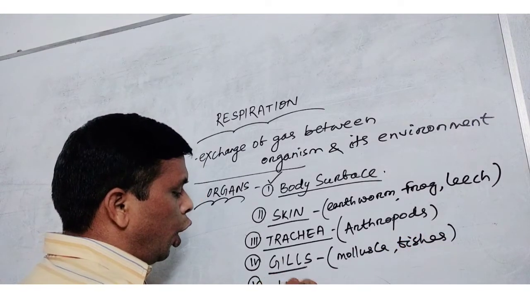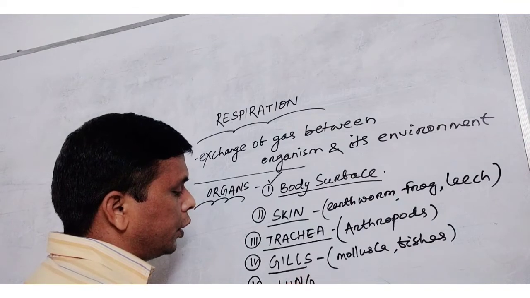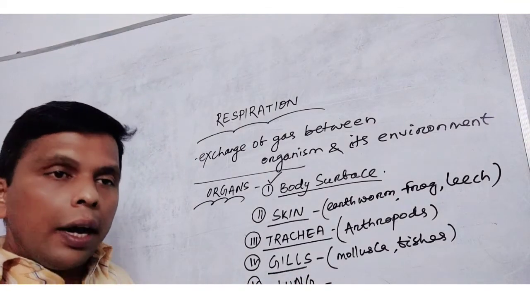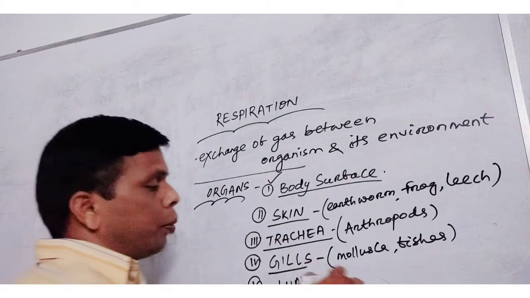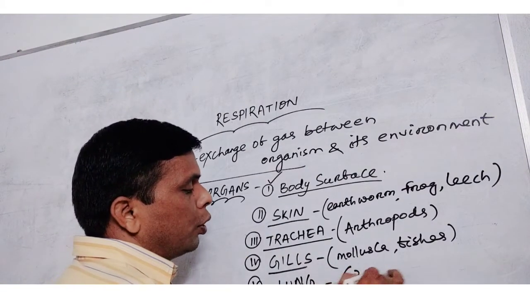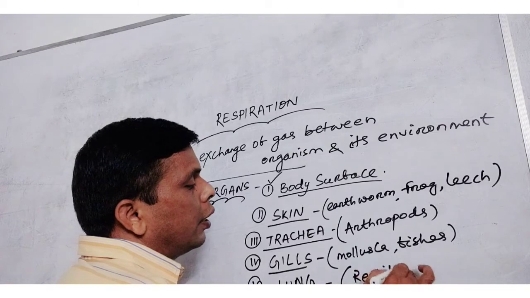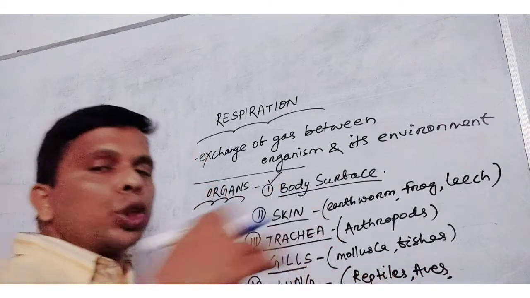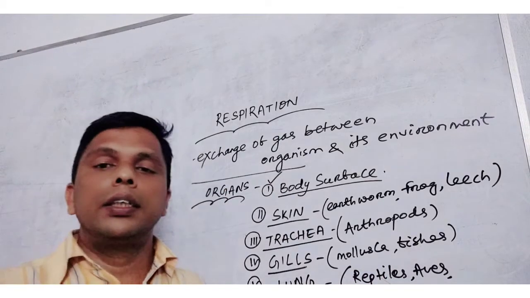Then lungs. It is the vital and most advanced type of respiratory organ, found in terrestrial animals: reptiles, aves, and most terrestrial mammals.